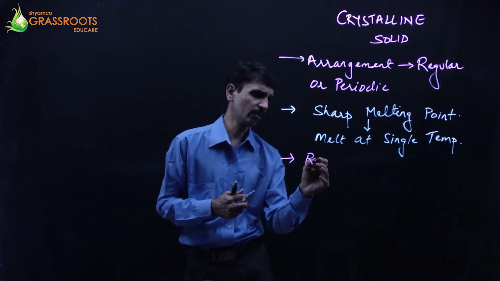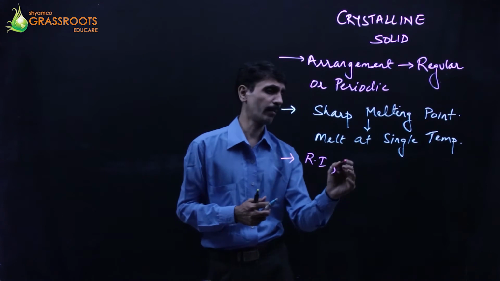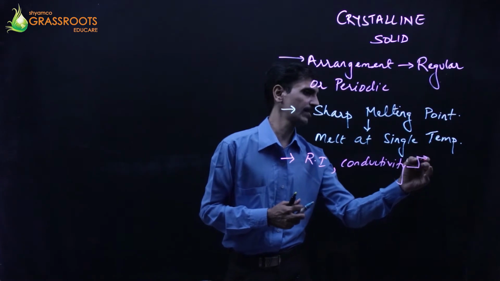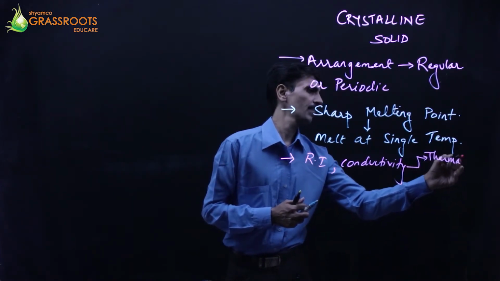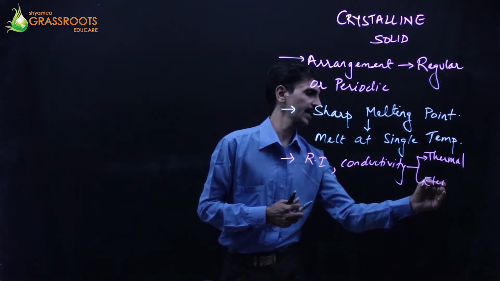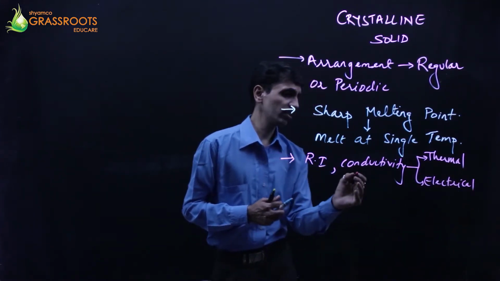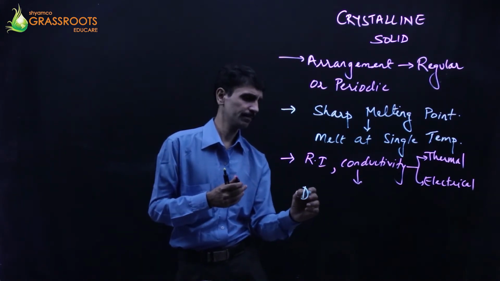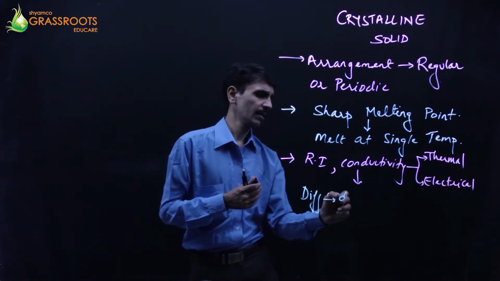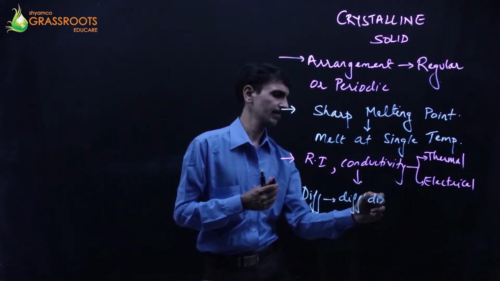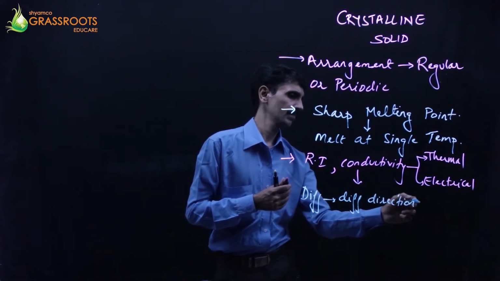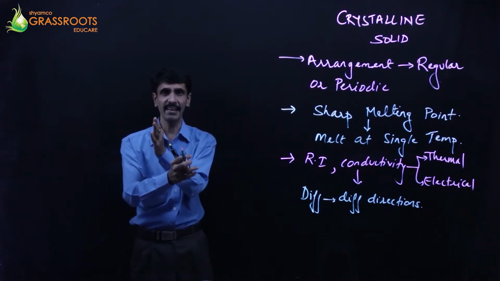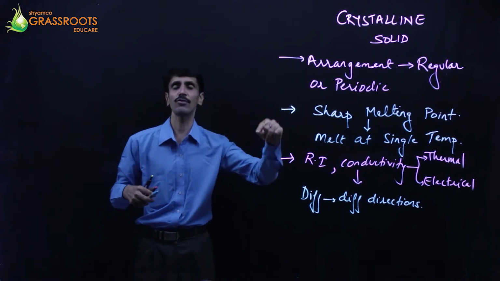That means, let me tell you, say refractive index. Then we talk about conductivity. The conductivity can be with respect to thermal, or it can be with respect to electrical. So these properties have values which are different in different directions. Okay, these are generally 3-dimensional. So if we change the dimension, if we change the direction, then the values of these properties will change.